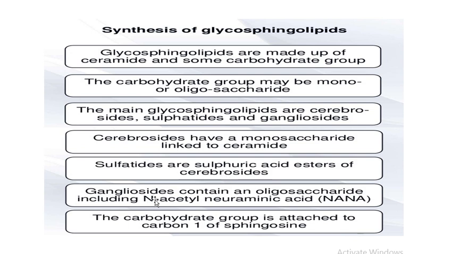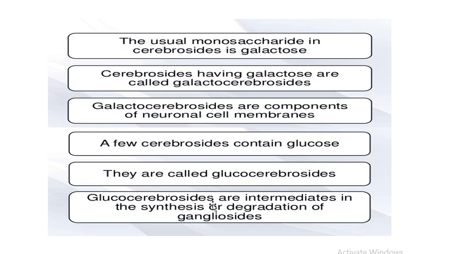The gangliosides contain an oligosaccharide and a sialic acid moiety. The most common sialic acid present in gangliosides is N-acetyl-neuraminic acid. The carbohydrate group is attached to the carbon 1 of the sphingosine.